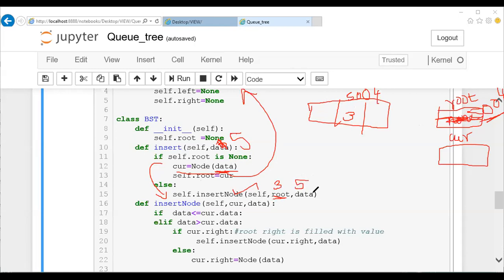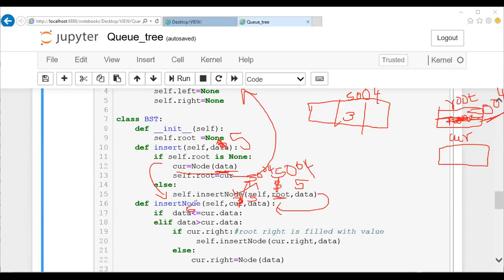Once this function is called, automatically this function call happens here. So right now your current will be 3 and your data will be 5. Literally, what is current here? 3 is at the address 5004, guys. This address will be passed here. Yes, the address will be passed, like 5004, not the data. So root in the sense means the address of it, and in the same way 5004 will be passed here. So here the 5004 node's data has to be taken and compared.